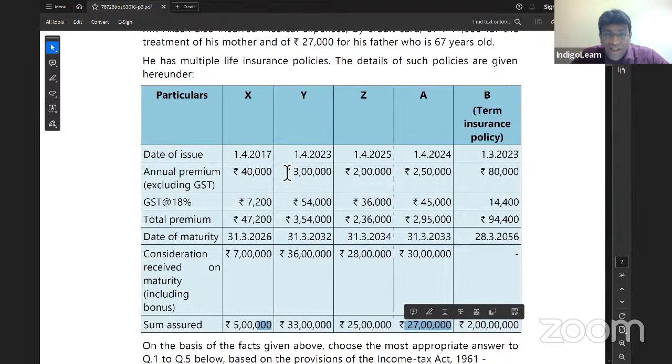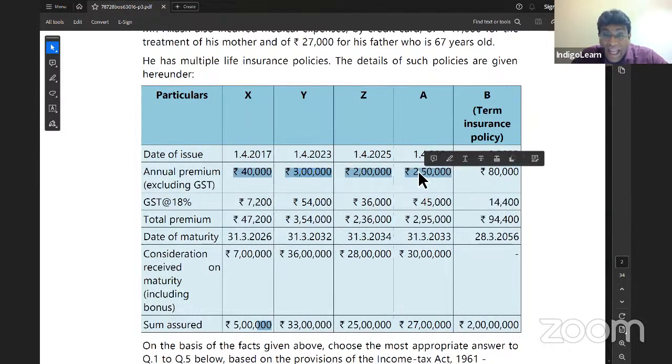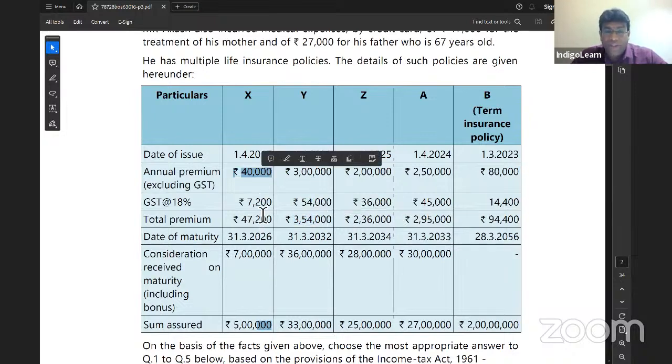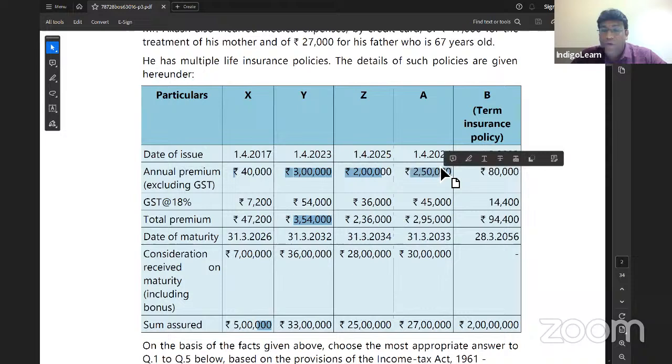But the problem here is if you combine Y, Z and A, if you combine what? Y, Z and A, which are taken on or after 1/4/23, my dear friends. Since Y, Z and A are taken on or after 1/4/23, the point to be noted is very clear that all these three combined together, 3 lakh plus 2 lakh plus 2.5 lakh. That means how much? 3 plus 2 is 5. 5 plus 2.5 is 7.5. I cannot take exemption for 7.5,